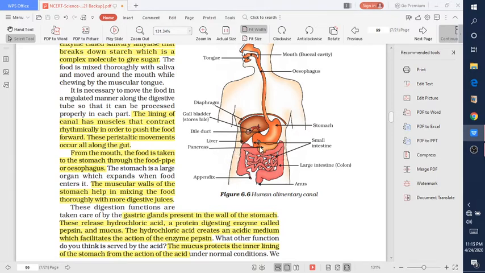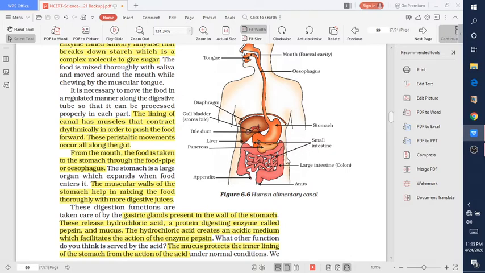The pancreas releases pancreatic juice, and the liver has a gallbladder which stores bile, and bile helps in the breakdown of fats.